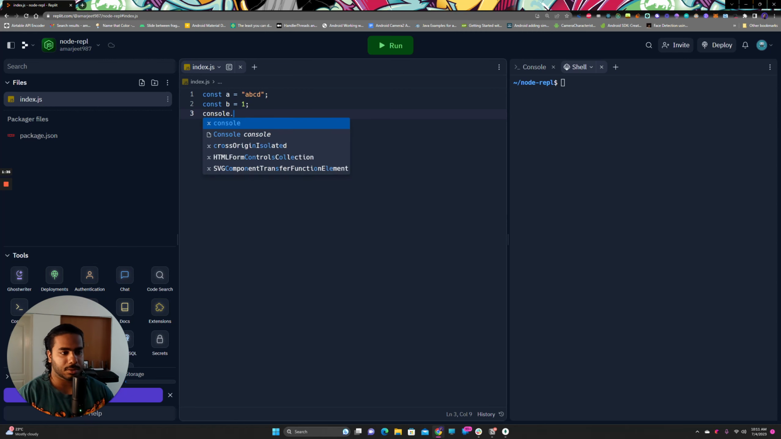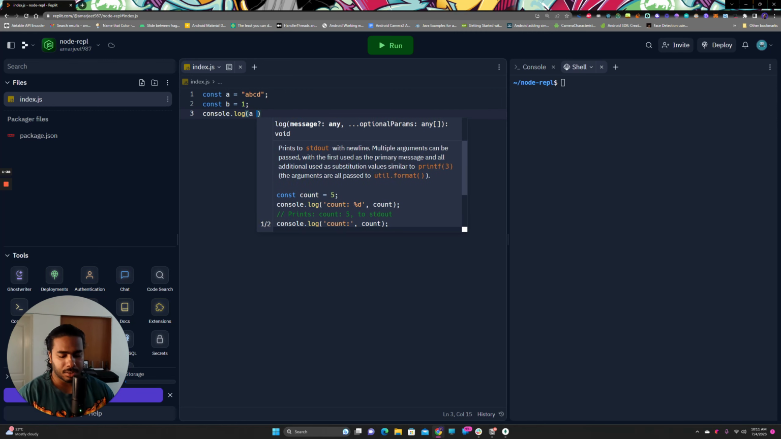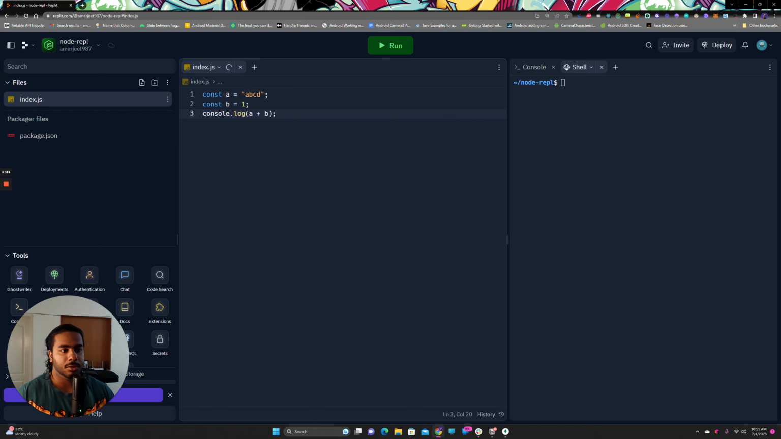So we can do something like a plus b, which would result in very unexpected results. See, it became abcd1. Basically it treated it as a concatenation operator, not an addition operator, and it wrote abcd1. Now if we try this, we get 11, right? One string, one integer: it will convert the number to a string and concatenate it.